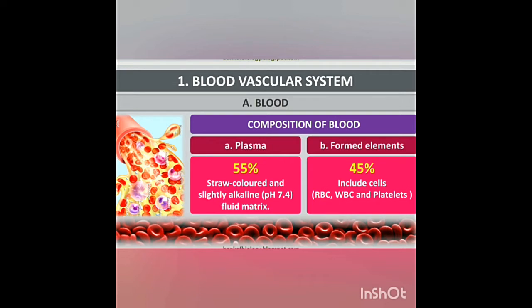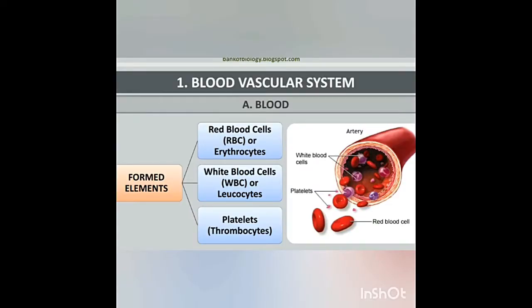It contains RBC, WBC and platelets. Formed elements. There are three formed elements present in our blood. First, red blood cells are erythrocytes. Second, white blood cells are leukocytes. Third, platelets are thrombocytes.